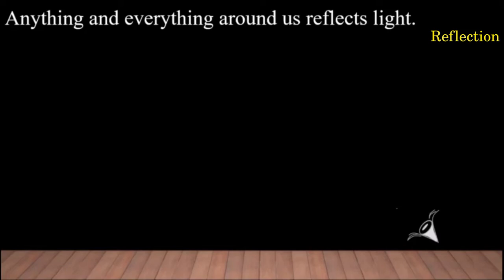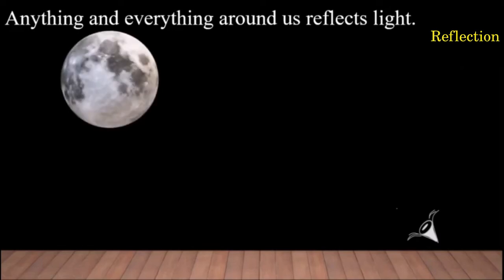Now, I have shown an eye here just to represent us. Okay, so we can see the moon. Why? Because the light from the moon reaches the eye. Right?